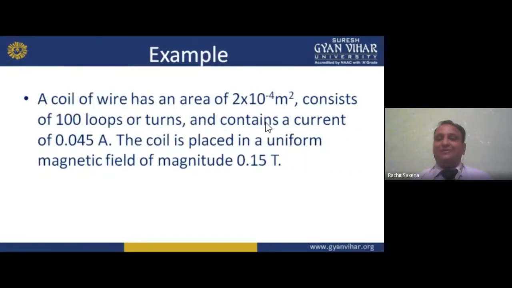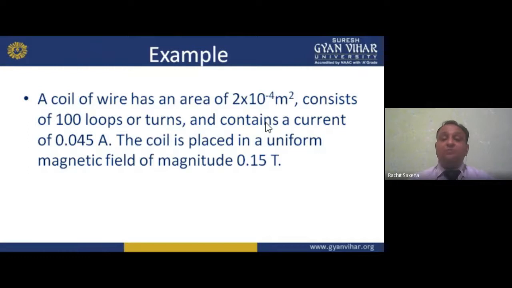Now this is the main thing which we want to do. Now see here, a coil of wire has an area of 2 into 10 raised to the power minus 4 meter square, consists of 100 loops or turns, and contains a current of 0.045 ampere.